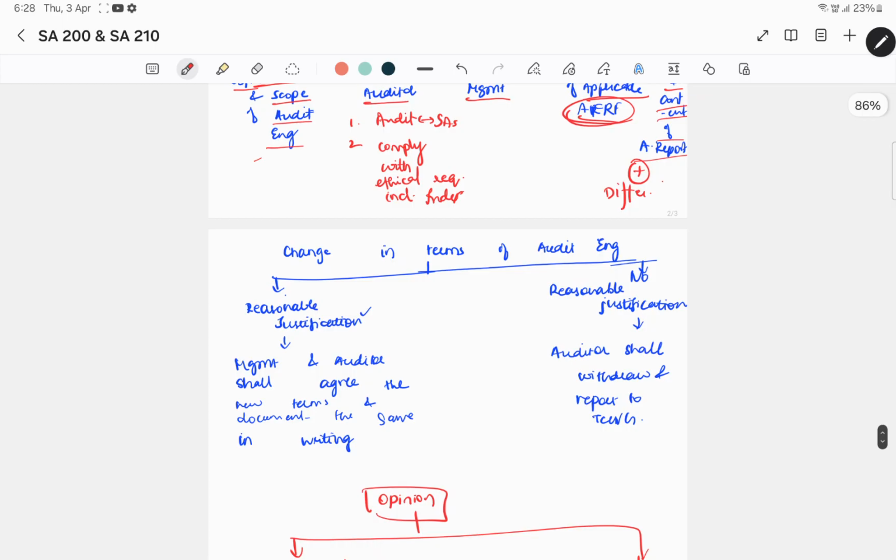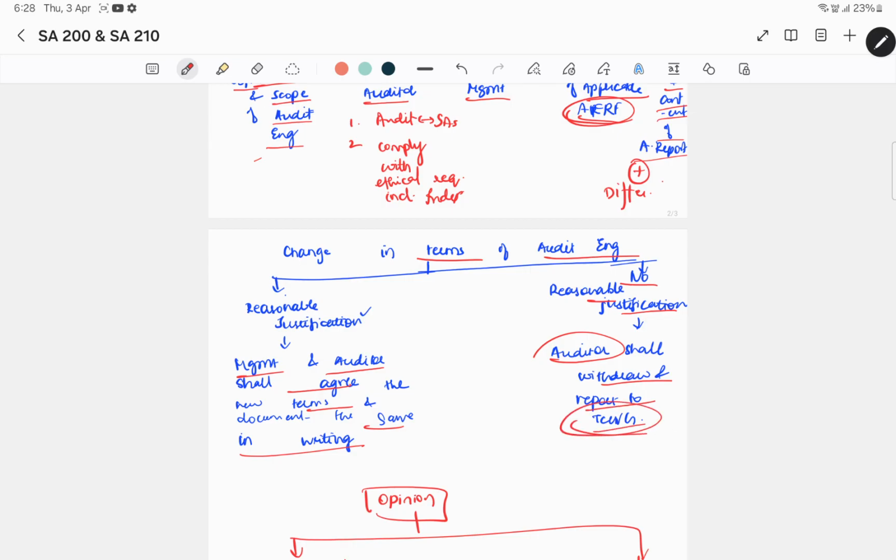Now, there's a question whether audit engagement terms can be changed. Now, it totally depends. If there's a reasonable justification of doing so, then in that case, management and auditor shall mutually agree to the new terms, and then they will have to prepare a new document in writing. If there's no reasonable justification, then the auditor can withdraw and report to TCWG.